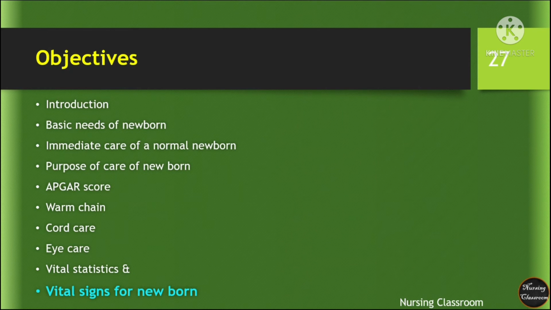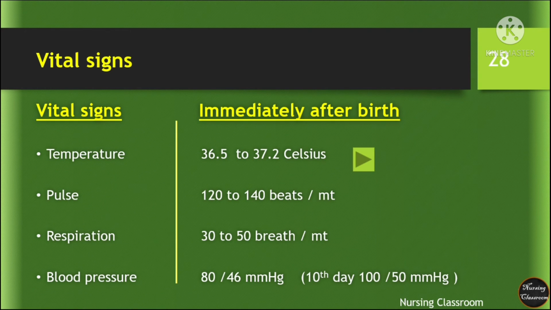Vital signs for a newborn baby. Temperature immediately after birth 36.5 to 37.2 degrees Celsius. Pulse 120 to 140 beats per minute. Respiration 30 to 50 breaths per minute. Blood pressure 80 over 46 mm Hg. On the 10th day, 100 over 50 mm Hg.